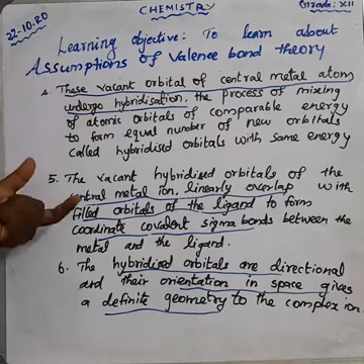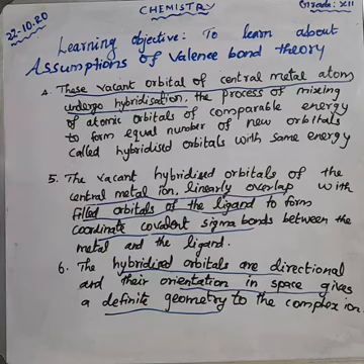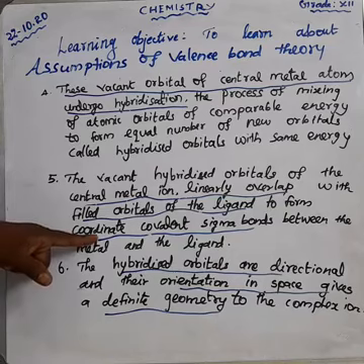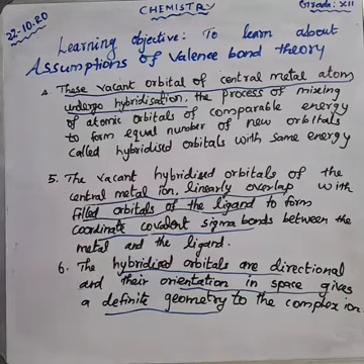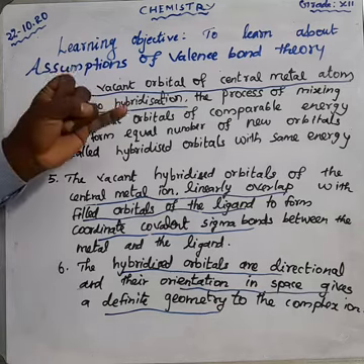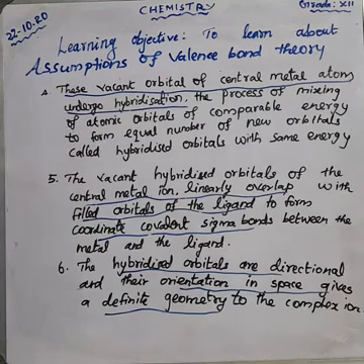The hybridized orbitals of the central metal ion linearly overlap with filled orbitals of the ligand to form a coordinate covalent sigma bond. Which bond? Coordinate covalent sigma bond. Next, the 6th point. The hybridized orbitals are directional in nature. Their orientation in space gives a definite geometry. As per the coordination number and the hybridization, we get a definite geometry for the complex ion.